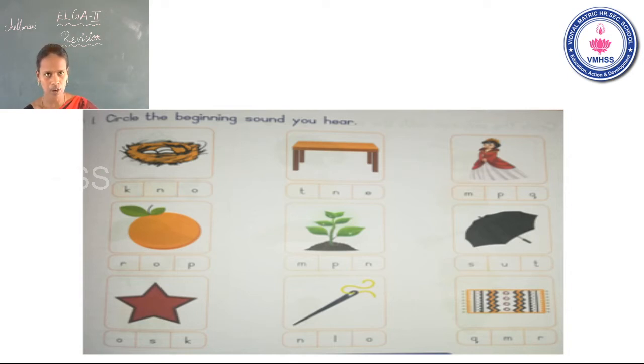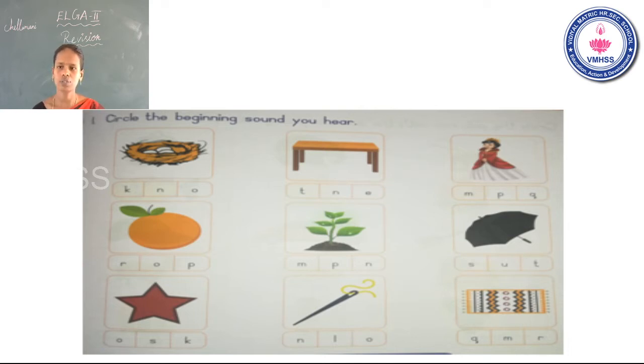Yes, that beginning sound is N. You have circled the letter N. See the second one. What do you see in the second picture? Table. What is the beginning sound? T. So you have circled the letter T.